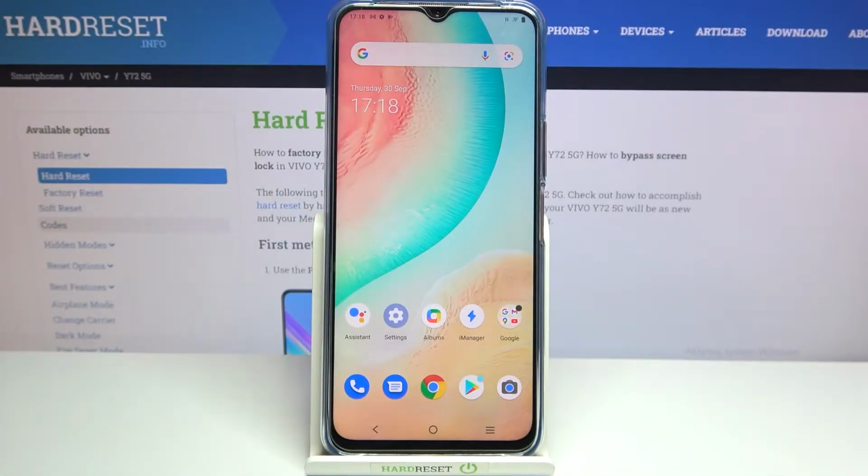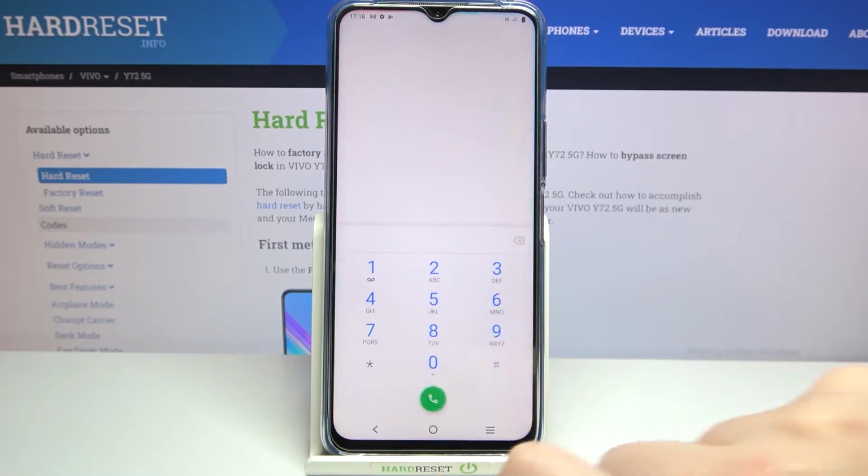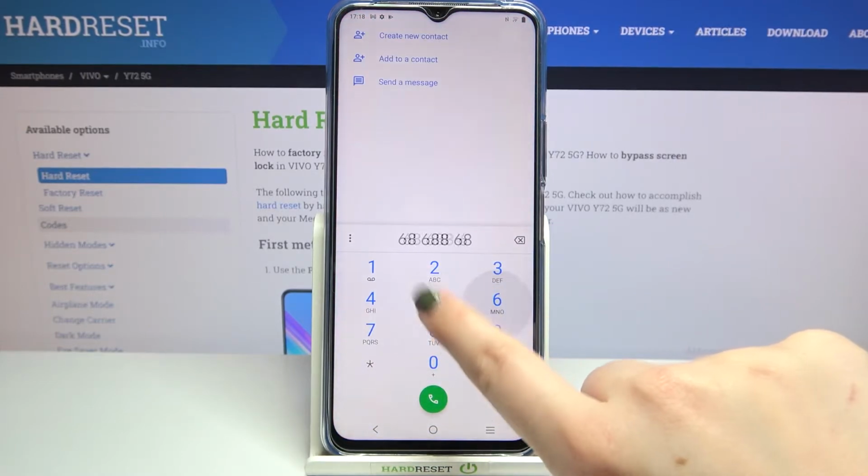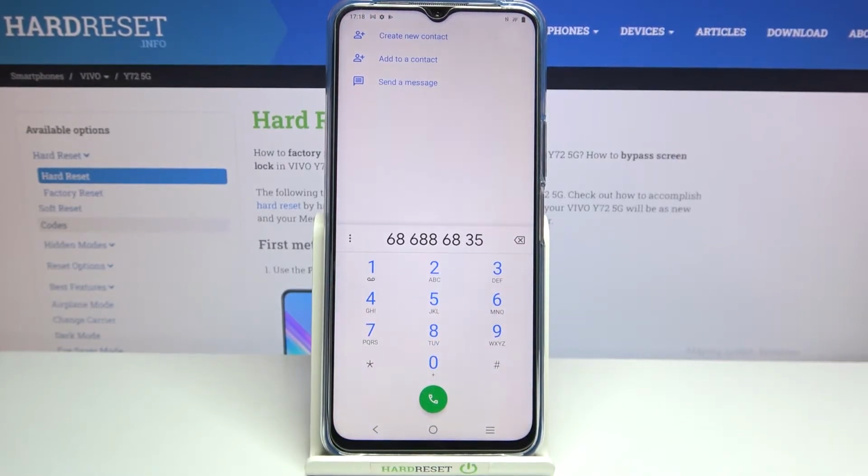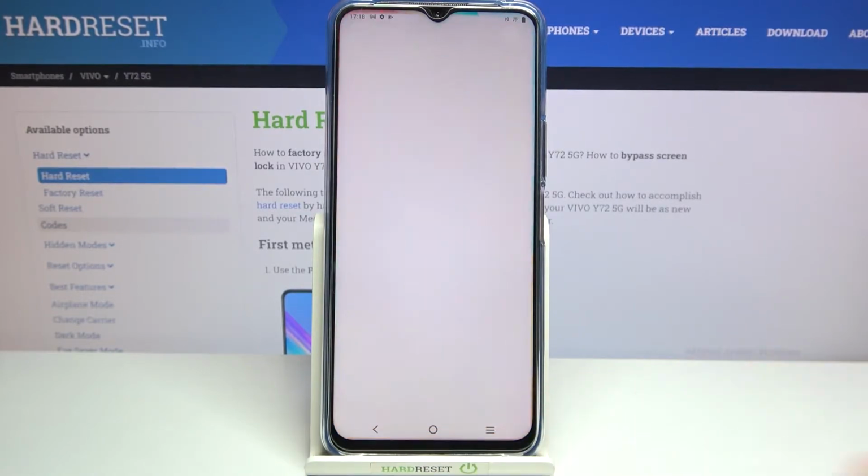Hi everyone, in front of me I've got VIVO Y72 5G, and let me share with you how to manage the dial pad tones on this device, so how to turn them off or on. So if you're not the biggest fan of this sound feedback after using the keypad, then let's enter the settings.